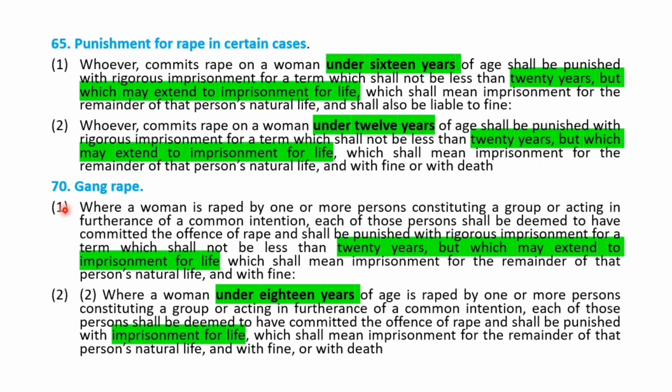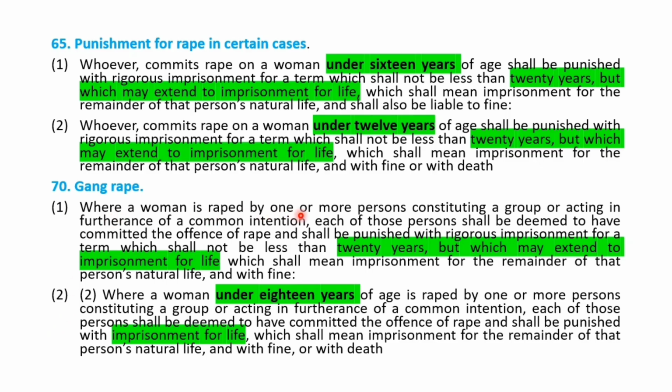Then comes gang rape. The next type is gang rape, provided under section 70. And it also divides gang rape into two parts. The first one is gang rape committed on a person above 18 years. The second one is committed on a child under 18 years.